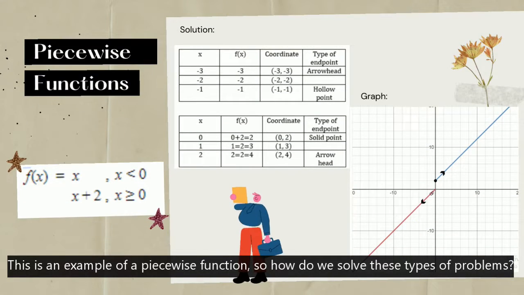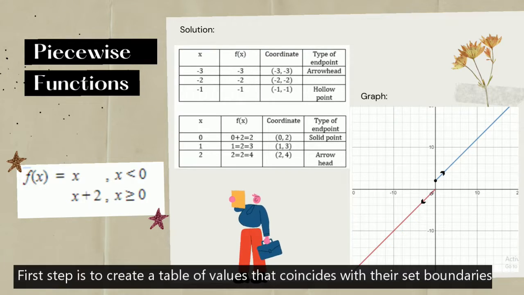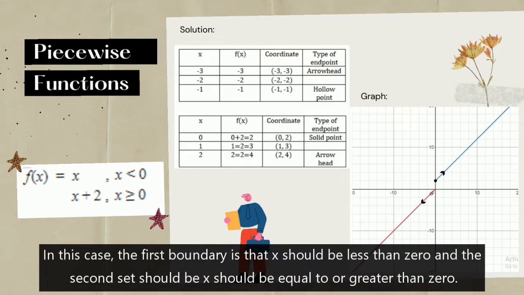This is an example of a piecewise function. So, how do we solve these types of problems? First step is to create a table of values that coincide with their set boundaries. In this case, the first boundary is that x should be less than 0, and the second set should be x will be equal or greater than 0.